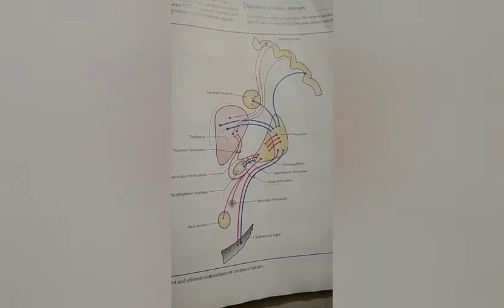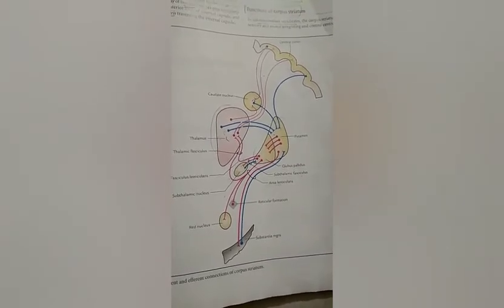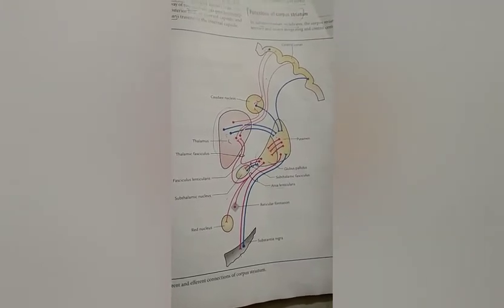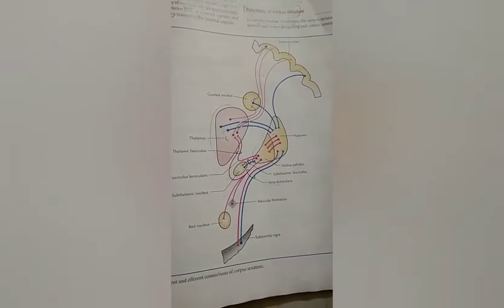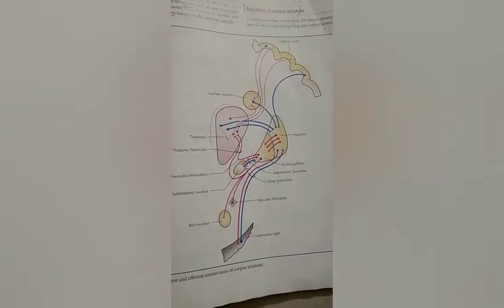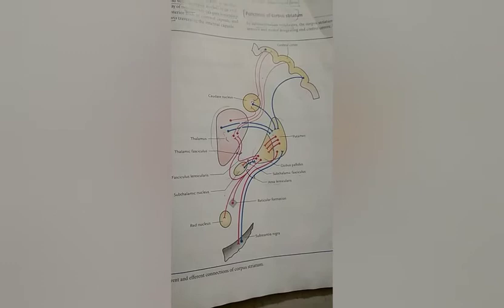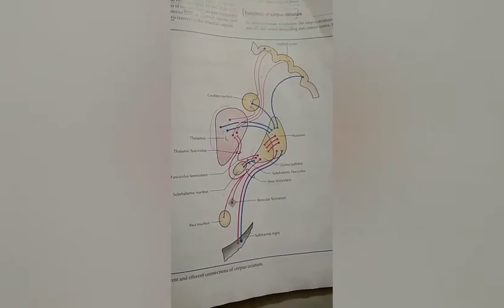Lesions of basal nuclei result in various forms of unwanted involuntary movements and disturbances in the muscle tone. Disorders of basal nuclei include Parkinsonism, chorea, athetosis, and Ballismus mainly.